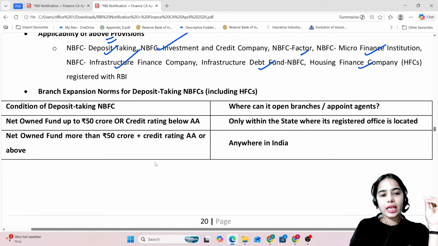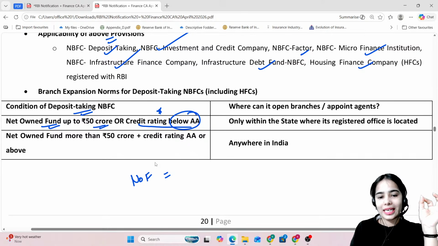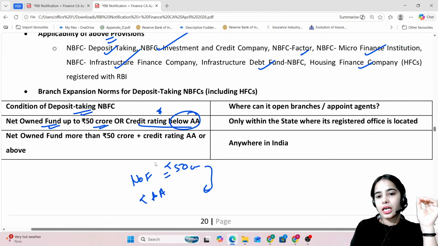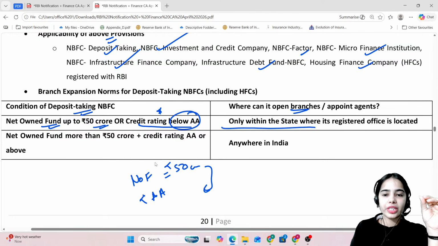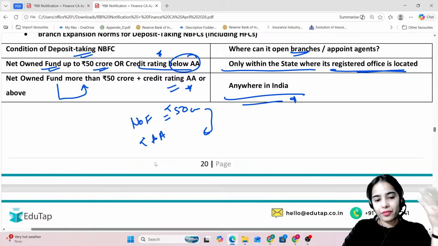If a deposit taking NBFC has net owned fund equal to or less than 50 crore or the credit rating is below A, the branches can be opened only within the state where its registered office is located. If the net owned fund is more than 50 crore and the credit rating is A or above, then the branches can be opened or the agents can be anywhere in India.